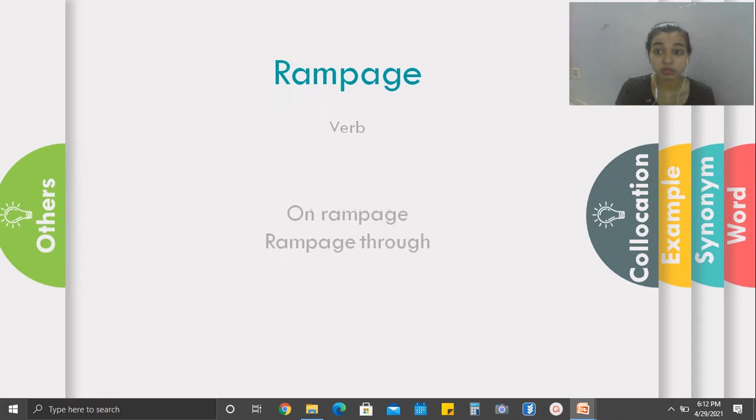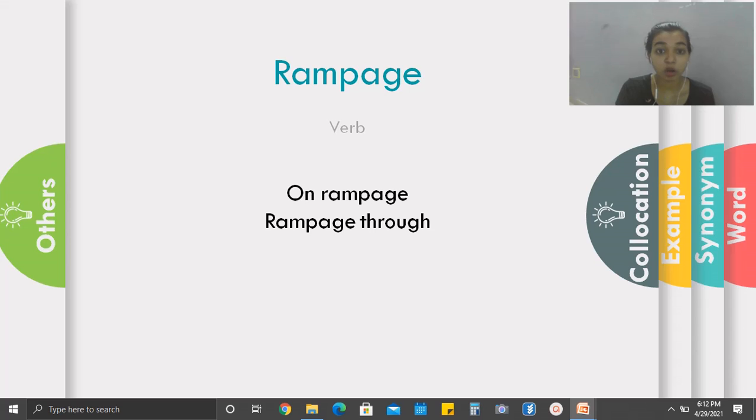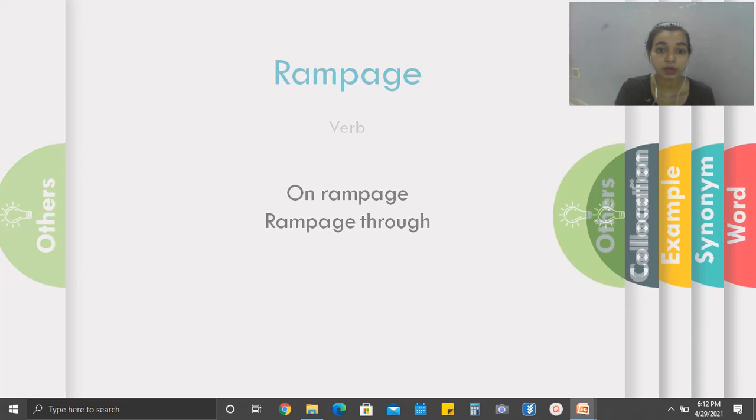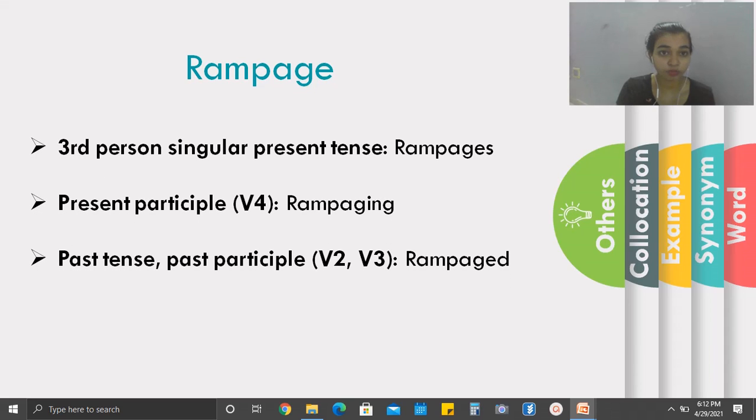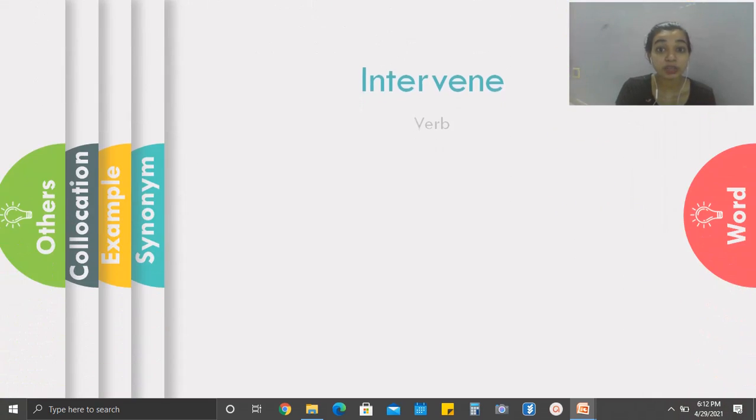The collocations related to this word could be on rampage, rampage through. Now let's look at the third person singular present tense form of this word. It is rampages. The V4 form of rampage is rampaging, and rampaged is the past tense and past participle form of rampage.